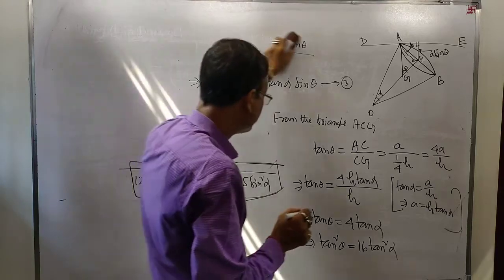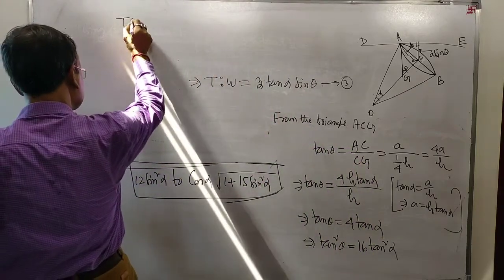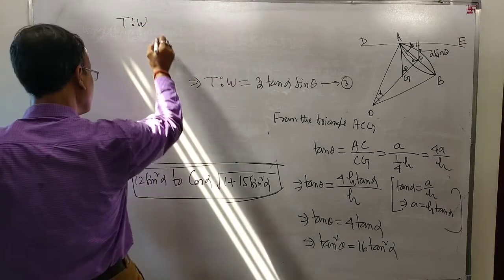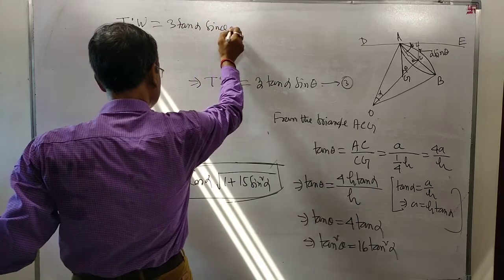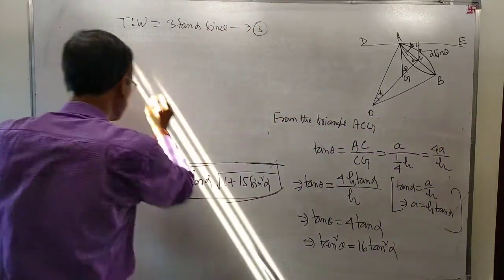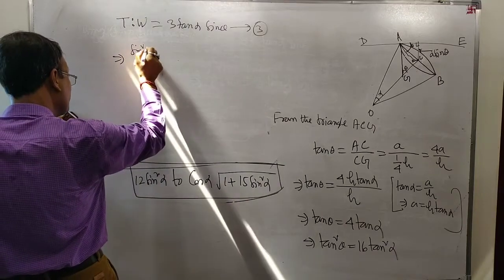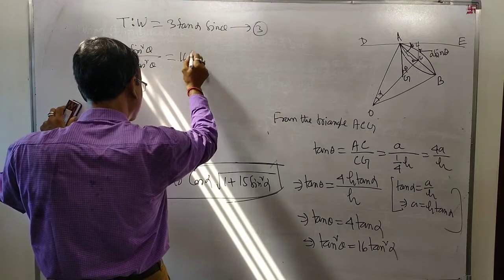In number 3, we have to substitute sin theta here. Therefore, this is number 3. This means sin square theta divided by cos square theta is equal to 16 tan square alpha.